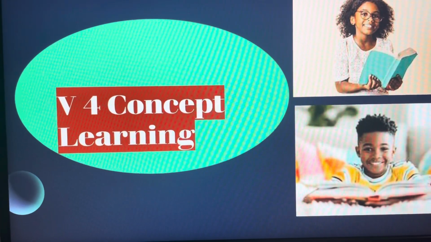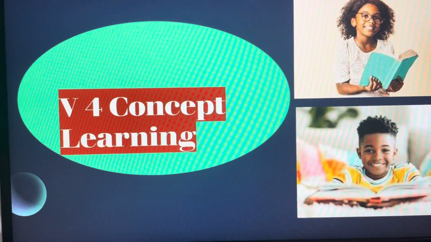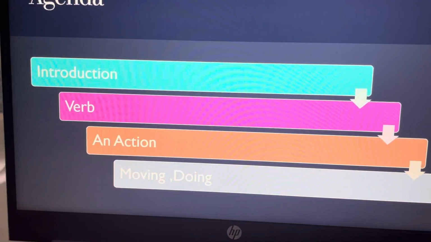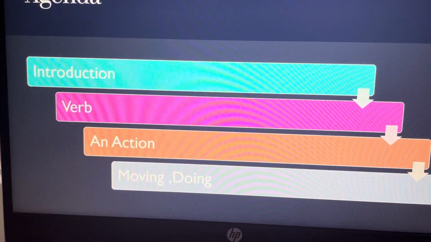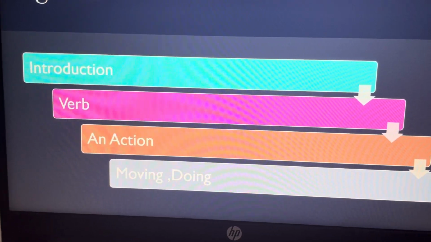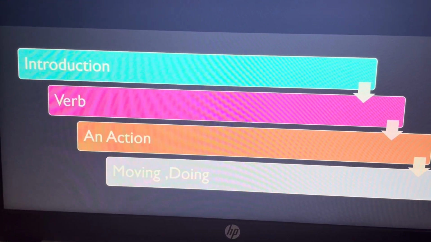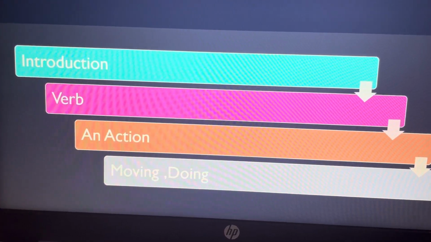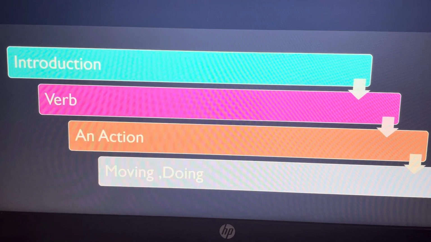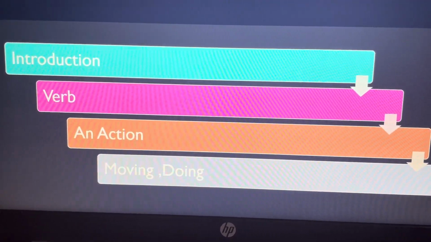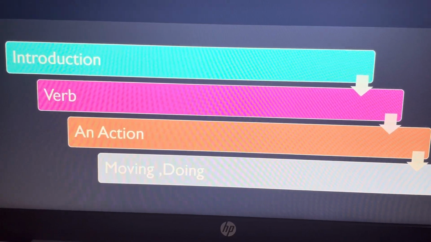So today we are going to start our new lesson. So be ready. Let's go for the next slide. Students, in previous class we did our nouns, type of nouns, then we did articles, then after that we did pronouns and type of pronouns. So today our new lesson is about verb. Verb means what? What do you mean by verb?